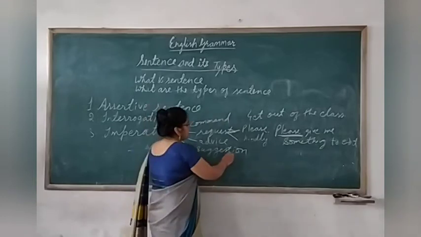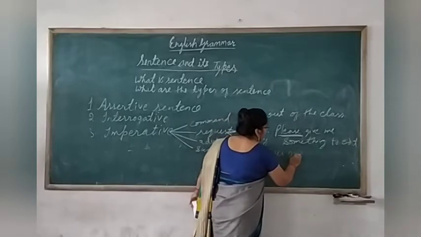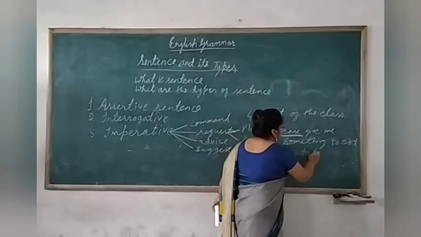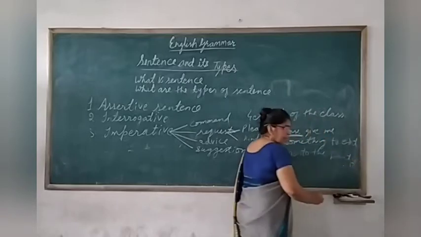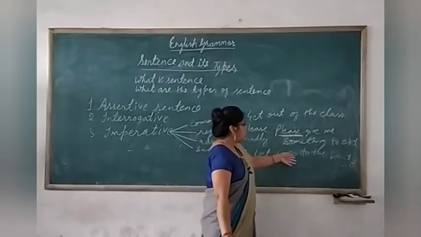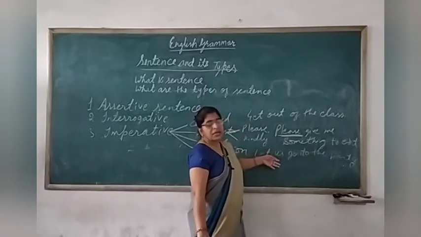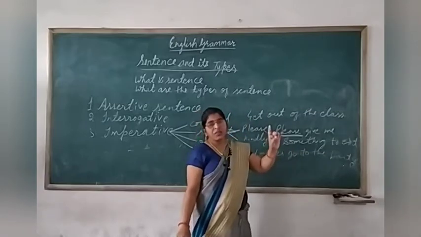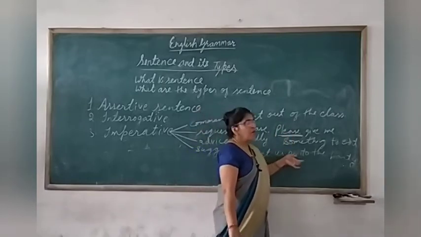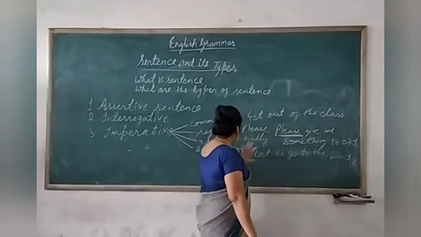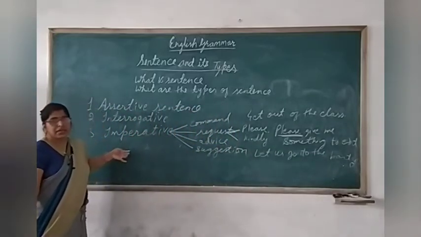So in this, suppose, let us go to the party. Here there is not the opinion of a single person. Opinion of many. So this type of sentence goes in imperative sentence.